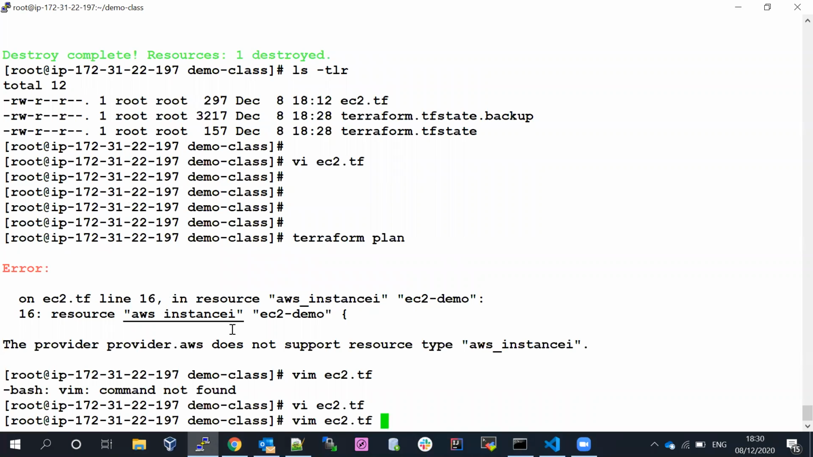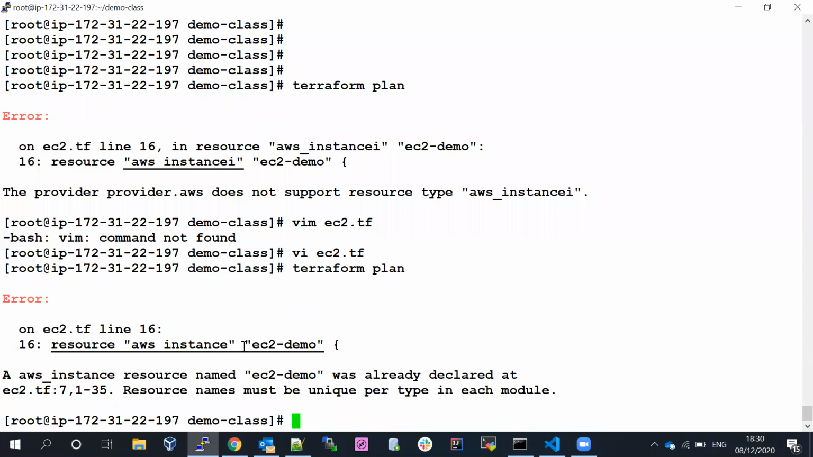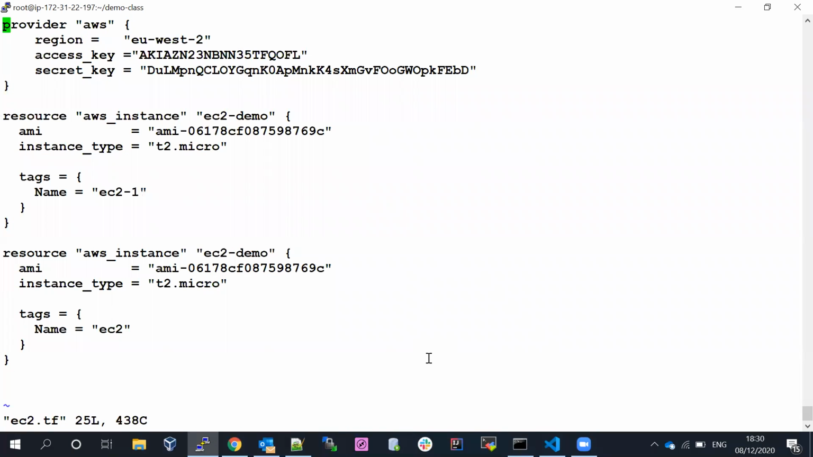Now if you say Terraform plan again, it's saying the aws_instance resource name ec2 demo was already declared, and so on. Name must be unique per type in each module. If I go to the issue.tf, we should not keep the same logical name within the same file. So we'll go ahead and change the name. Why? Because we are calling two resources, but the two resources' logical names would always be different. So we'll go ahead and keep this one.